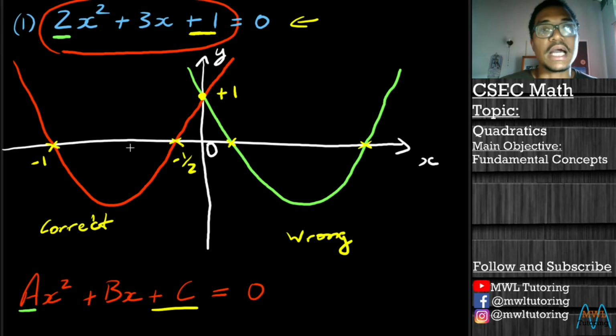Because when we did our calculation, we got negative values for our x-intercepts, which meant that the red graph had to be the correct answer. Because for the green graph, the values of the x-intercepts, although we don't know what they are, have to be positive because they lie to the right of our origin. So that's just the reason why we find the x-intercepts, or the roots of the quadratic equation.